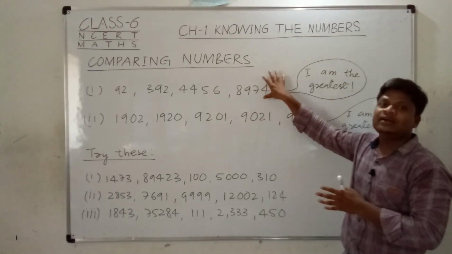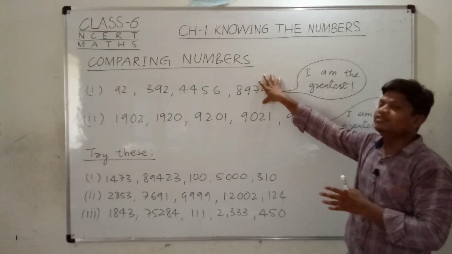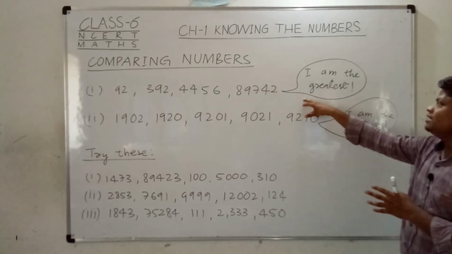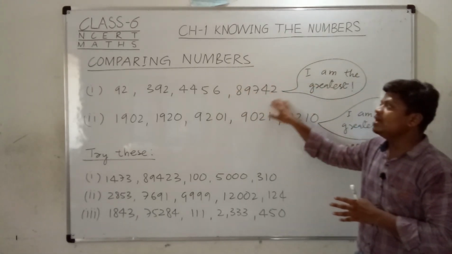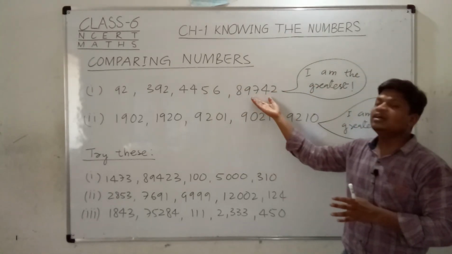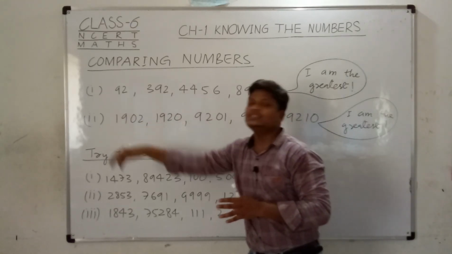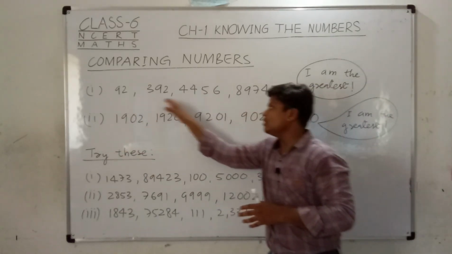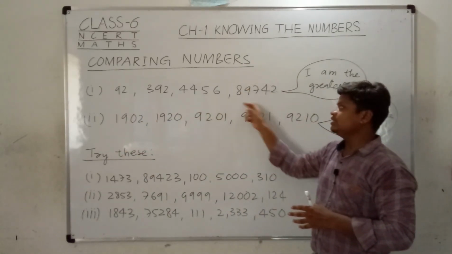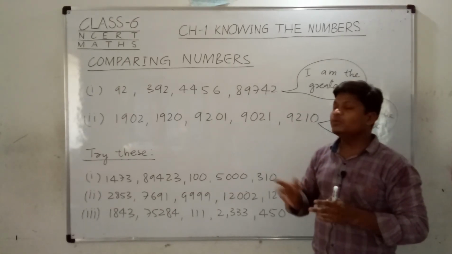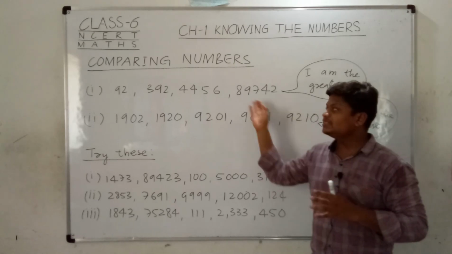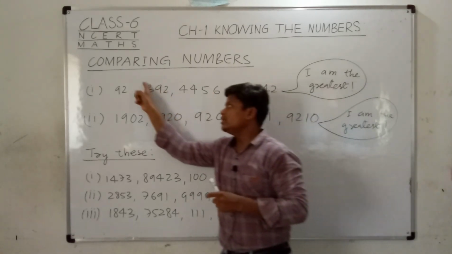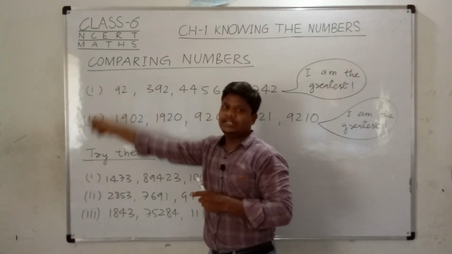As you see these digits, you can simply compare the numbers and see that this number is the greatest, which has the greater magnitude. You can see that I have already written, I am the greatest. This number is telling about itself, it is the greatest of all these numbers. Here are 4 numbers in which this is the greatest. I think, friends, you can also give the idea which is the smaller number. Can you guess it? Yes, you are right. The smaller number is 92.